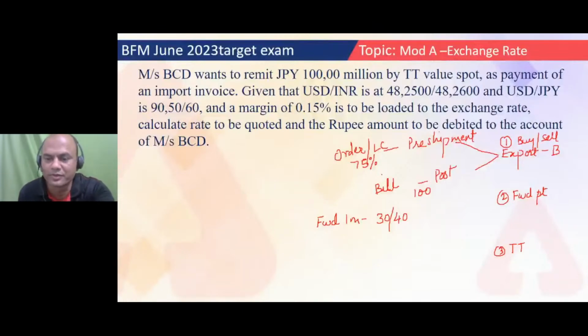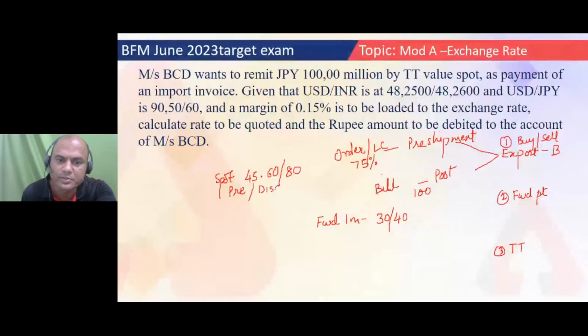Now, one more question. Let me test you now. Suppose the spot rate is given as, let's say, 45.6080. This is my spot rate. Now tell me whether this currency is in premium or discount.